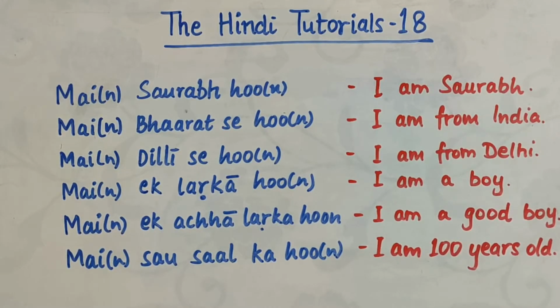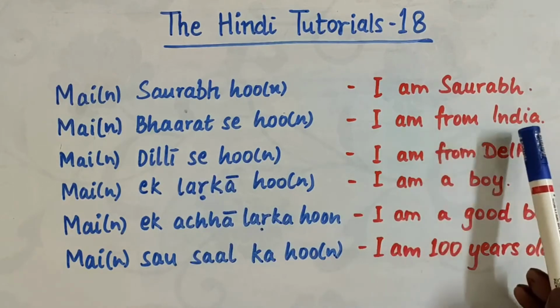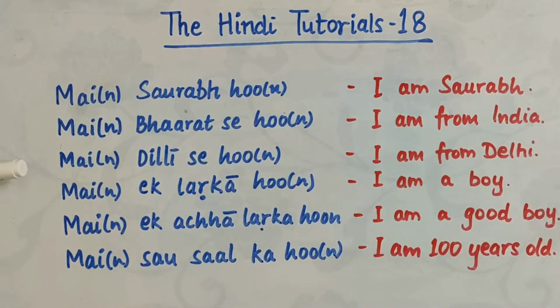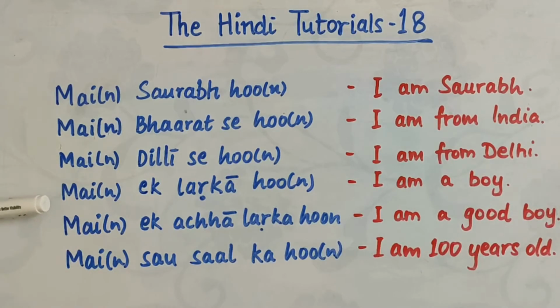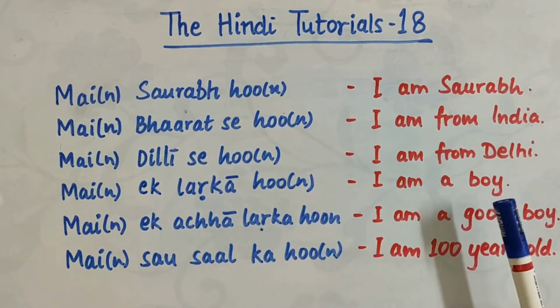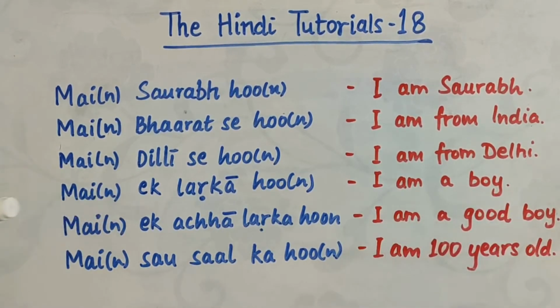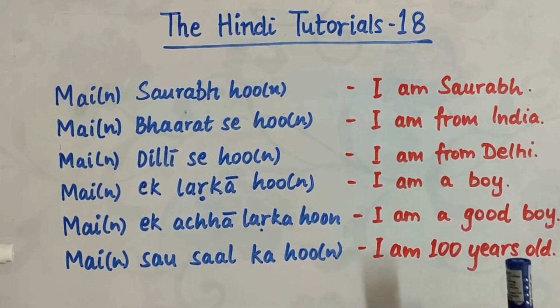The first one is मैं सौरभ हूँ. I am Saurabh. मैं भारत से हूँ. I am from India. भारत से, from India. मैं दिल्ली से हूँ. I am from Delhi. मैं एक लड़का हूँ. I am a boy. लड़का means boy. But do you know what? मैं एक अच्छा लड़का हूँ. I am a good boy.